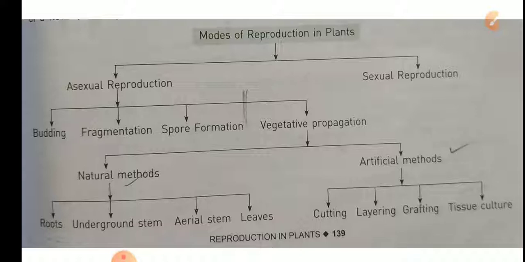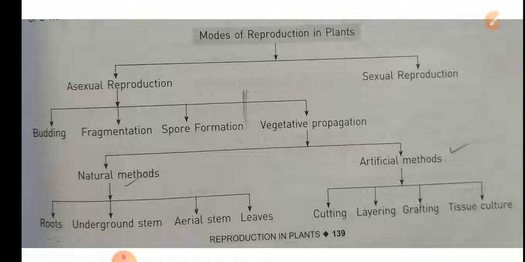So first of all, asexual reproduction: what is this and how many types of it are there? Asexual reproduction includes budding, fragmentation, spore formation and vegetative propagation. Asexual reproduction will be of four types: budding, fragmentation, spore formation, vegetative propagation.